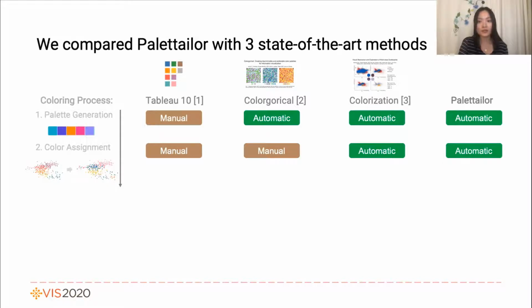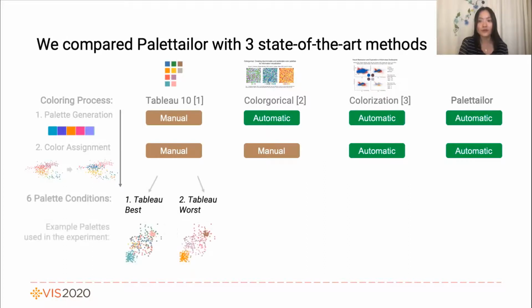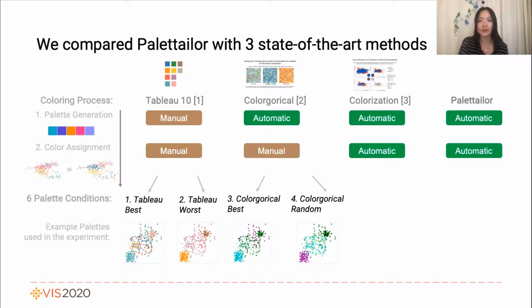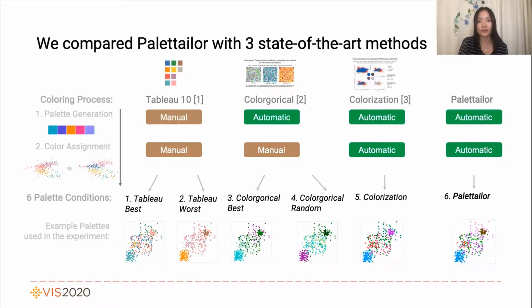In our experiment, to fairly compare Palettailor with existing manual approaches, for example Tableau, we set 2 benchmark conditions representing the systematically simulated best and random cases resulting from the manual coloring process. Similarly, for categorical, there are 2 conditions. And for the fully automated methods, each has 1 condition. That results in 6 conditions in total.